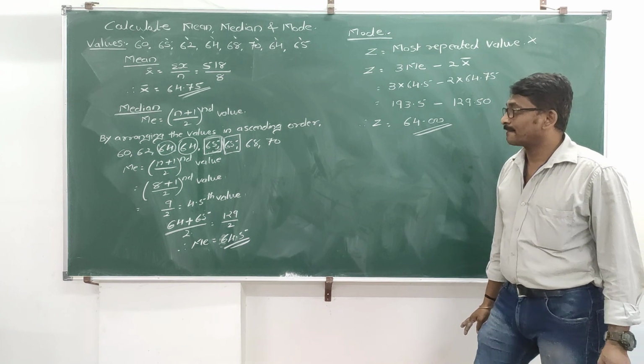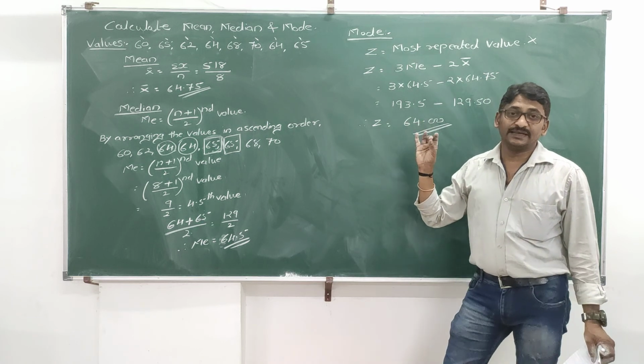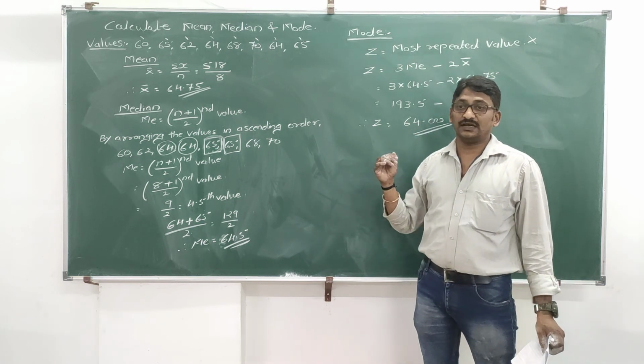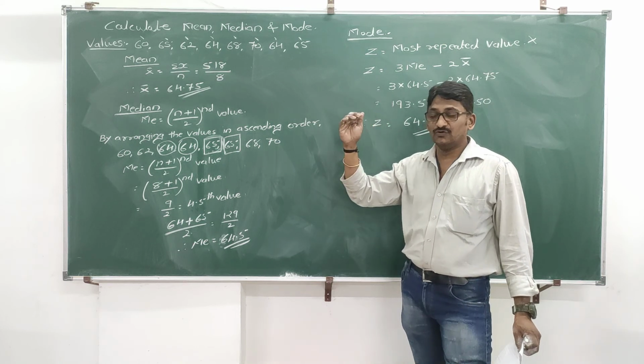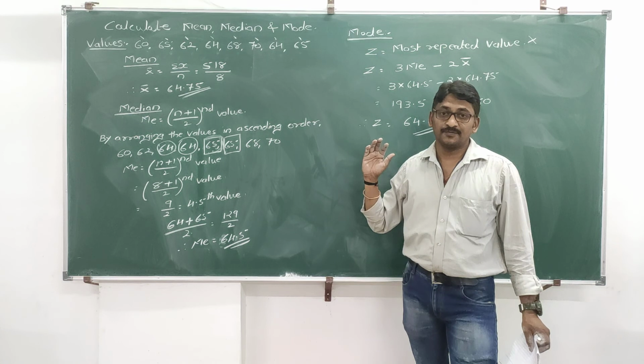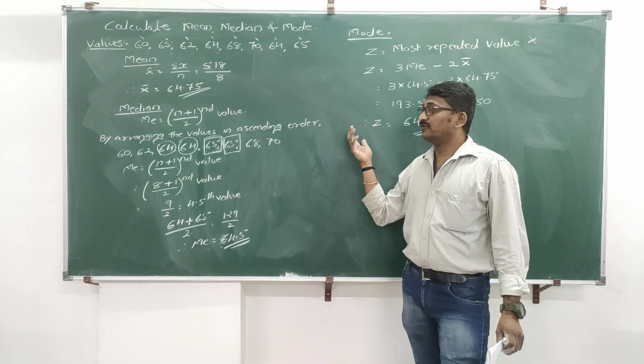Okay? Up to this is clear. This is the ungrouped series of mean, median and mode. Next video I will start with group series. Again group series for mean group series, median group series and mode group series as well. Formulas are little bit different. Okay? In next video we will start.